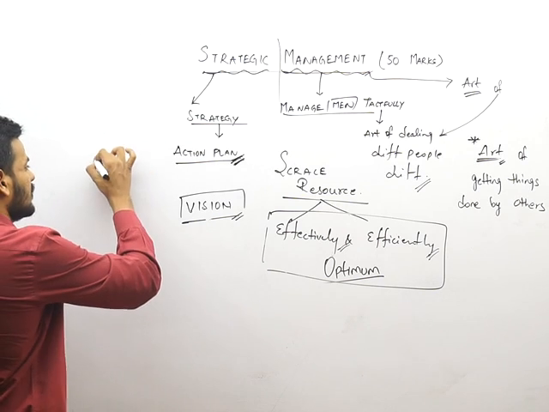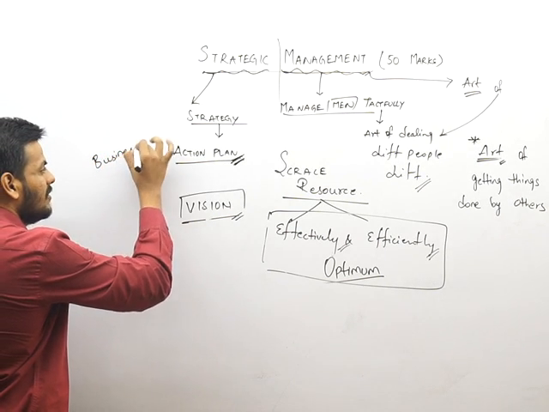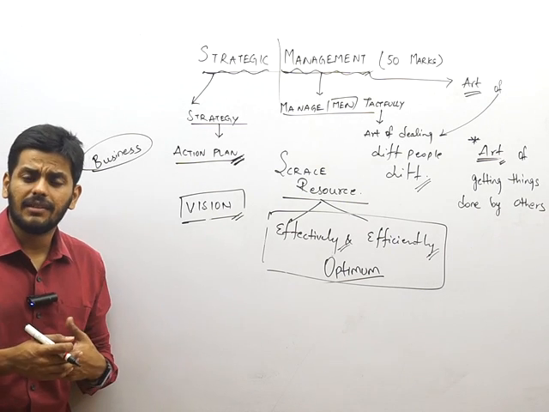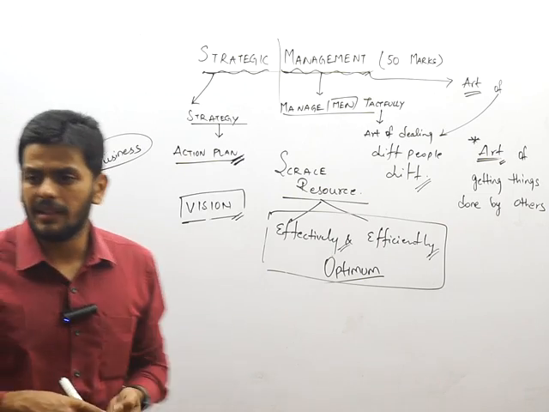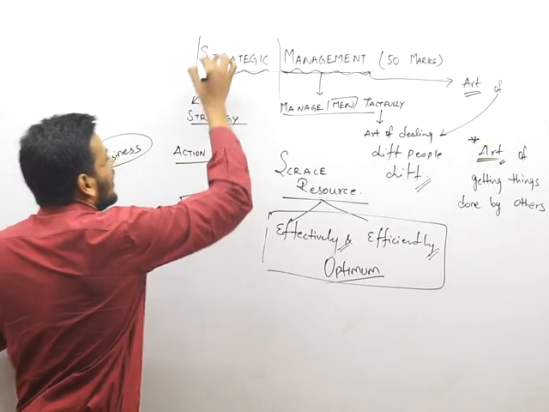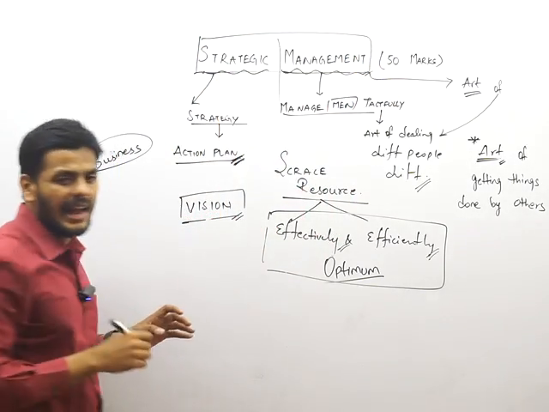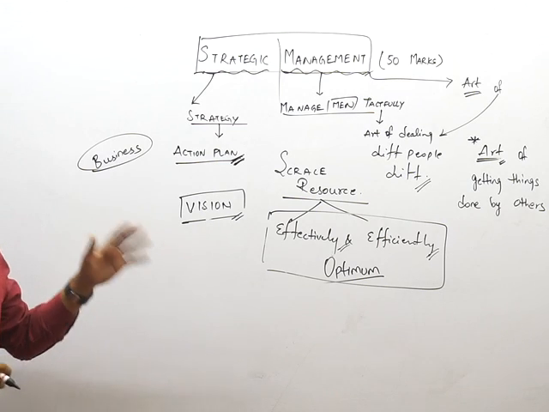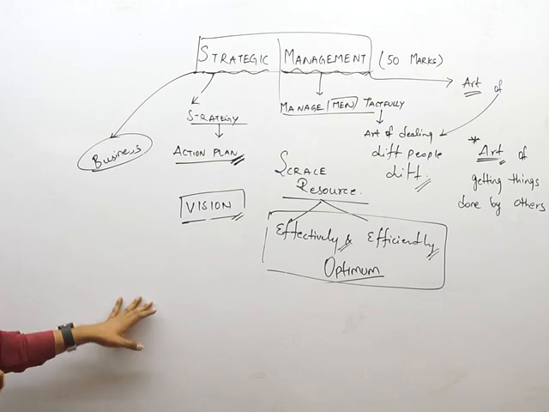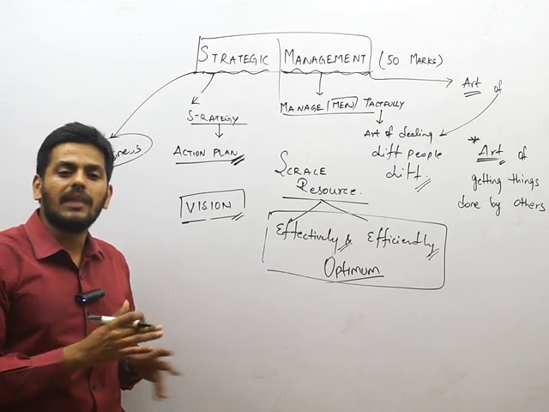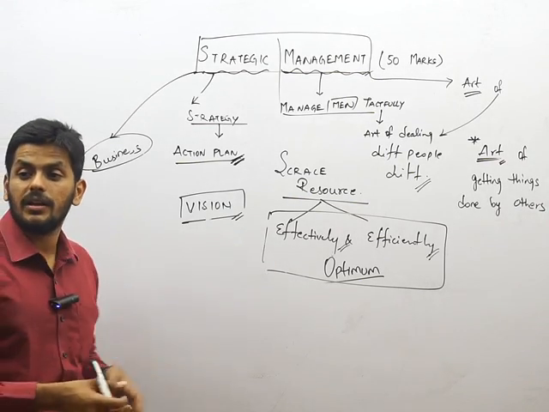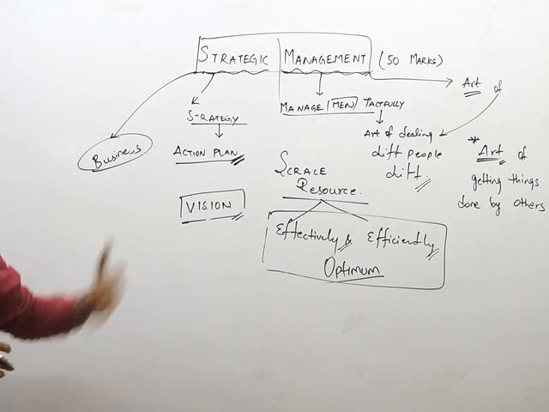Sometime later we will make it even simpler when we discuss the same thing in the context of business. For writing an exam we will have many strategies, for playing a game we will have many strategies, but we are not bothered about all that. What we are bothered about is how to do business, because this entire subject we are discussing will be in the context of a business. From this class till the last class, whatever we study will be in the context of a business. So what strategy should a business follow? How will they do it? It is more of what a business does.